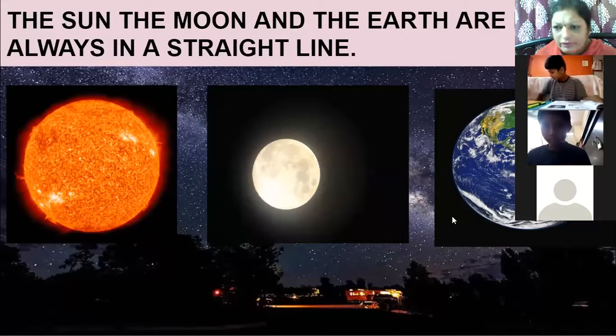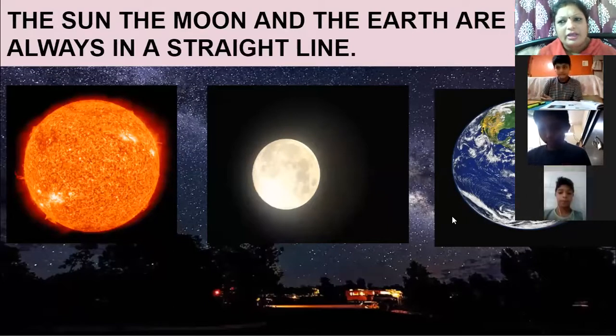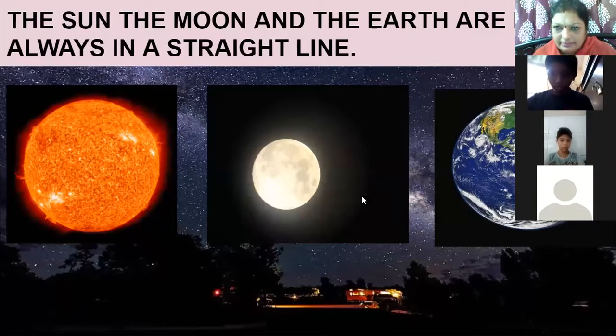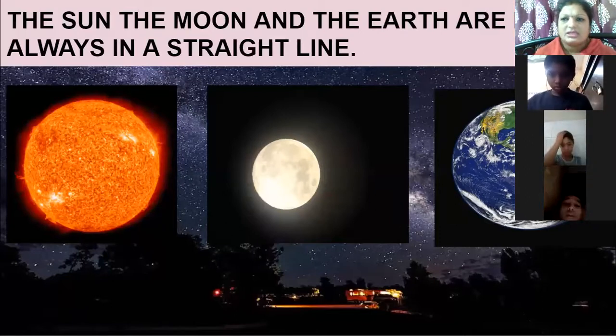In your school, when you walk on the black line, not necessary that all the students are walking one behind the other very straight. You can be on a black line, but your footsteps will go a little bit here and there. Same thing happens with these three. So the sun, the moon and the earth are not always in a straight line.